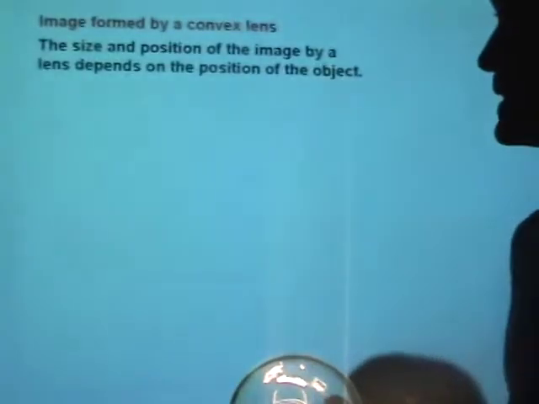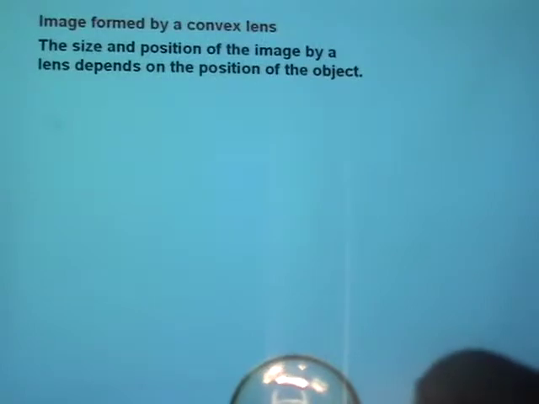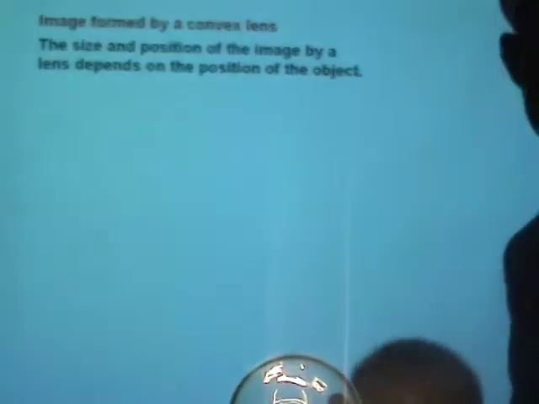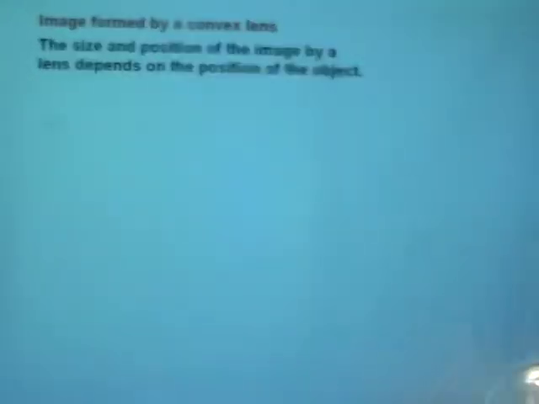You saw the same image on the pinhole camera the other day. Is that right? Now, when I move the lens, you can see the image, its size and its brightness, everything changes. So the nature of the image is going to depend on where the object is placed. The size and position of the image by a lens depends on the position of the object.